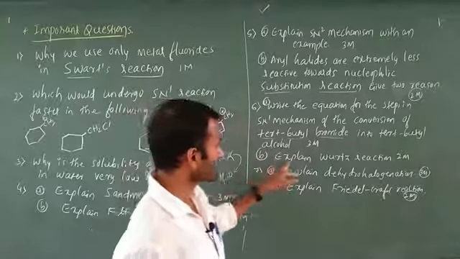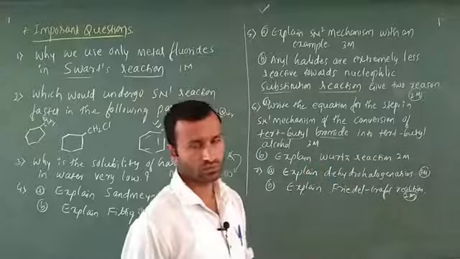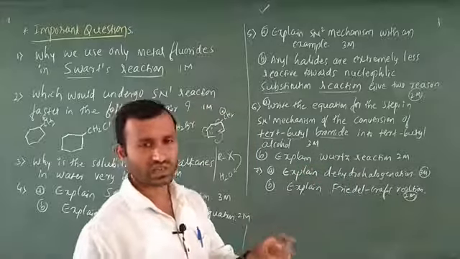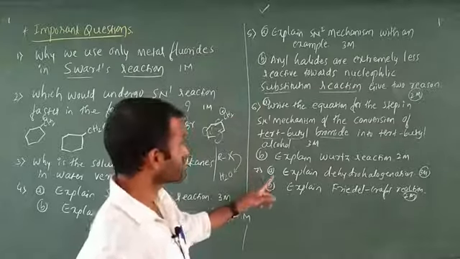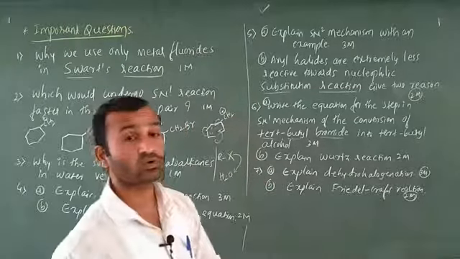Next, B part, this is a sub question, this is 2 marks: explain the Wurtz reaction. You have to write the reaction, and after that you have to write the naming. Next, after that, 7, question A: explain dehydrohalogenation.